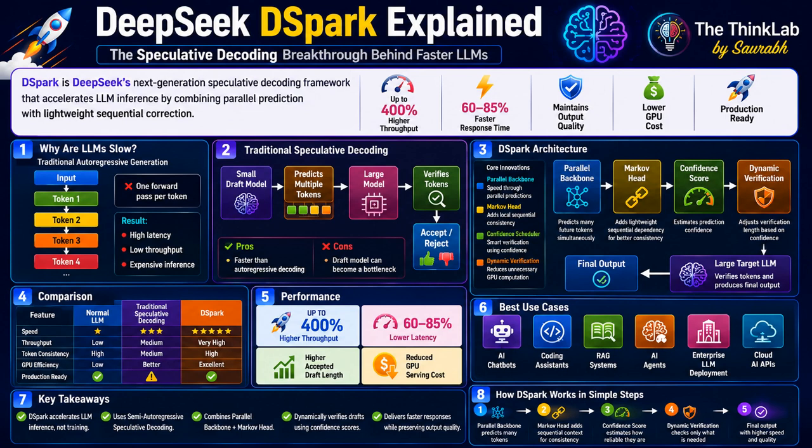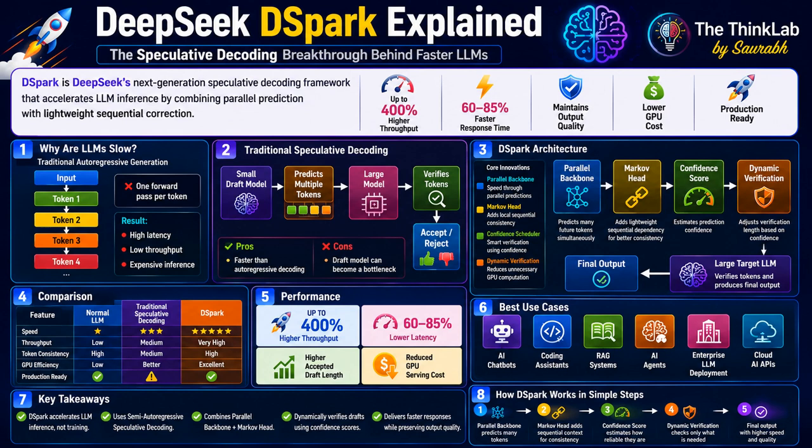RAG systems can answer enterprise questions with lower latency, and AI agents can complete tasks faster. Cloud APIs can serve more users with the same hardware, and companies deploying large language models at scale can reduce infrastructure costs in a very significant way. As AI adoption continues to grow, inference optimization techniques like DSpark will become more important, right?